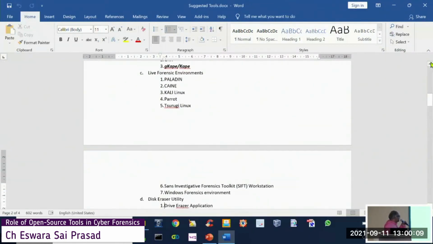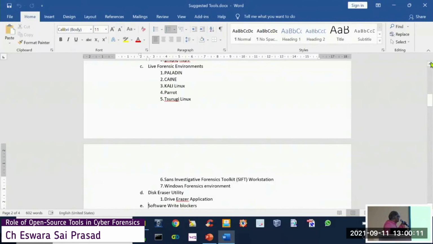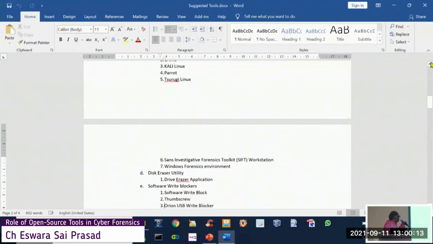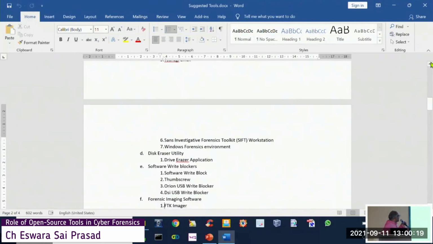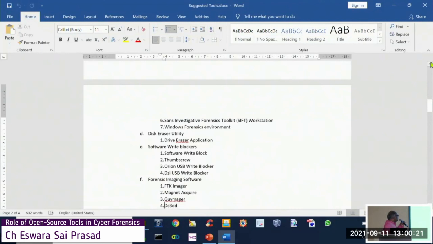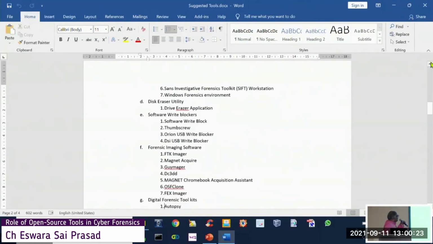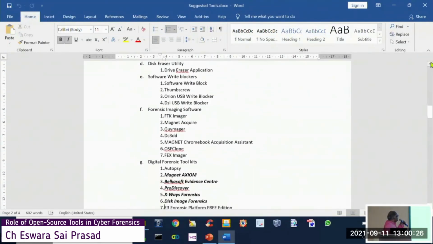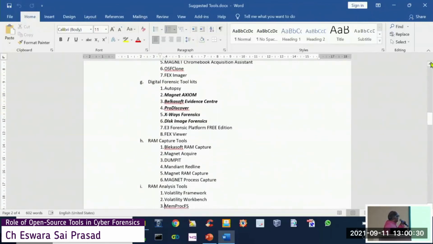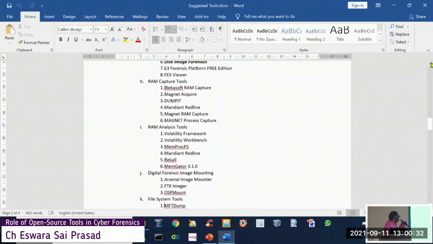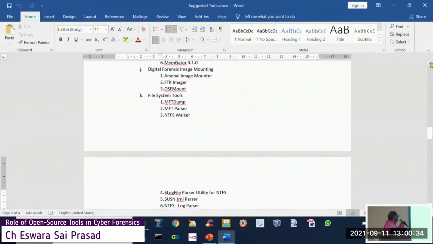And SIFT Workstation is there, which is a VMware machine with all the required forensic and cyber security related modules incorporated into that workstation. Windows forensics environment, disk eraser utility, software write blockers, forensic imaging software, disk forensic tools, and then RAM capture, RAM analysis tools, digital forensic image mounting.